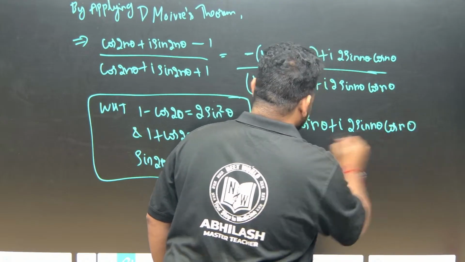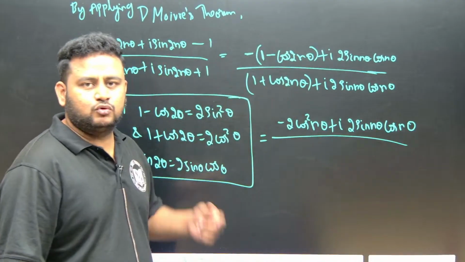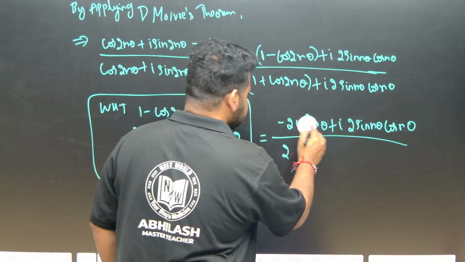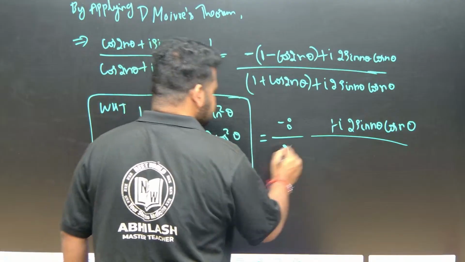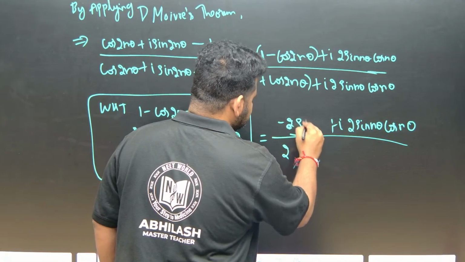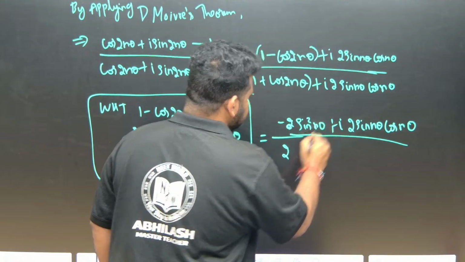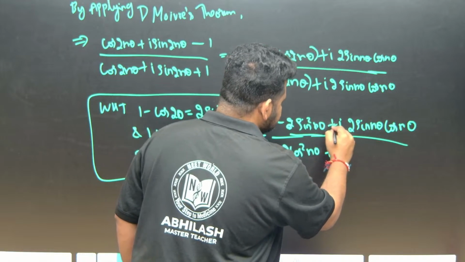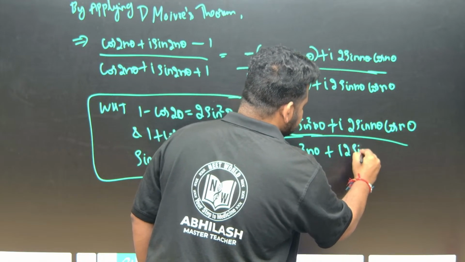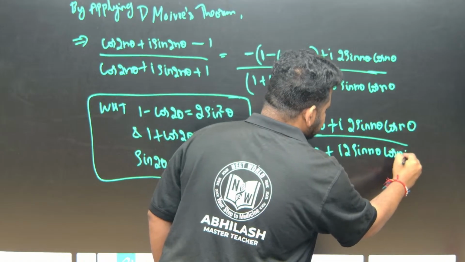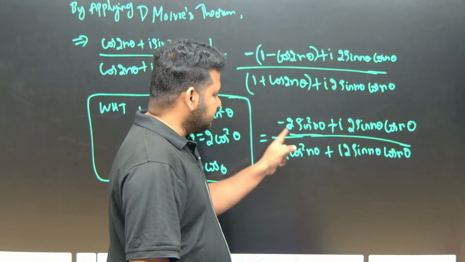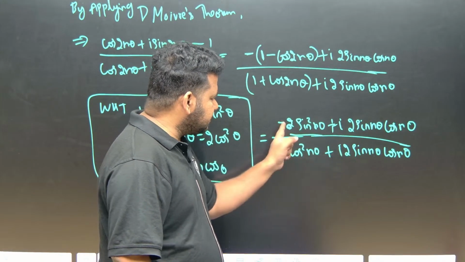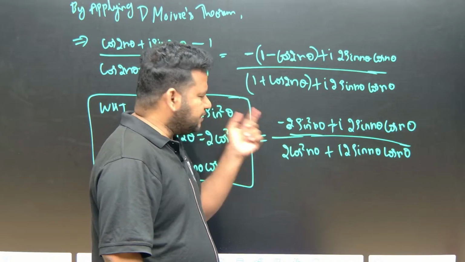Here 1 plus cos 2 theta is 2 cos square theta, so this will become 2 cos square n theta, plus i into 2 sin n theta cos n theta. But here i is there, minus is there, plus is there; I have to eliminate this minus sign.